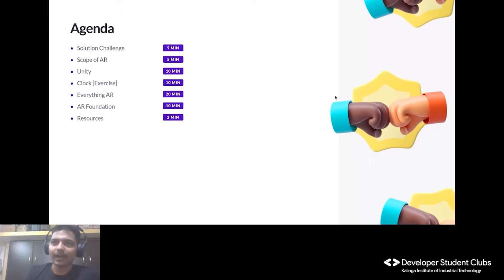So this will be our agenda for today. We will be talking about the Solution Challenge. If you don't know, it's about to happen, and the announcements are already done. Next is the scope of AR, then comes Unity, then we will create a small project, and by that we will learn the interface of Unity.